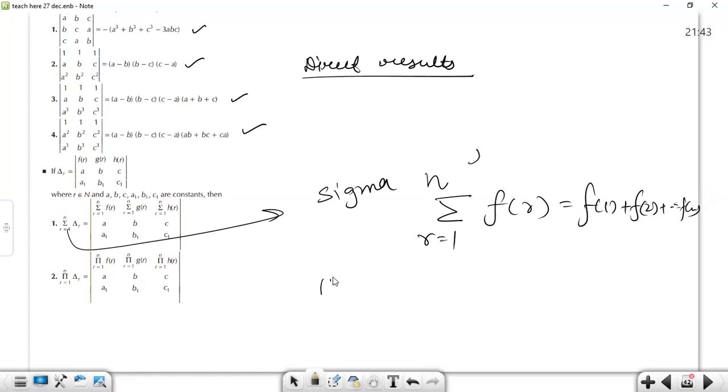This is called the pi operator. If it is operating on this function, it means f of 1 gets multiplied by f of 2, multiplied again and again till n. This is what the pi operator means. Is that clear, everyone? Yes, sir. So simply, if there is a determinant having functions and operators acting, you may directly apply the operator on the respective row or column.